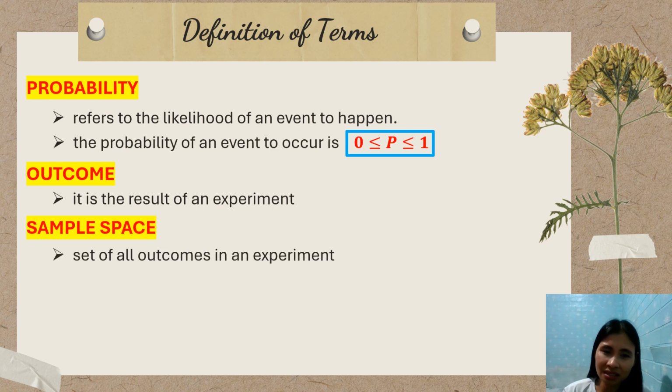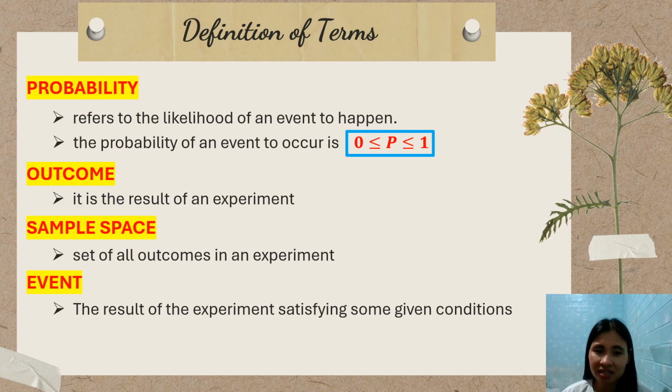The sample space is the set of all outcomes in an experiment. The event is the result of the experiment satisfying some given conditions. We will always meet these terms when we are talking about probability.